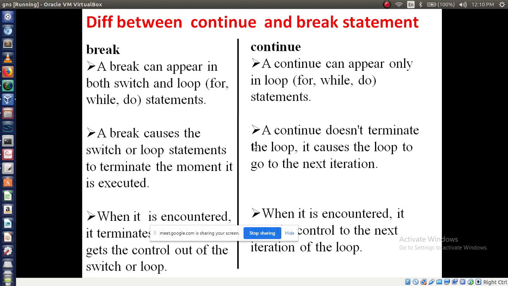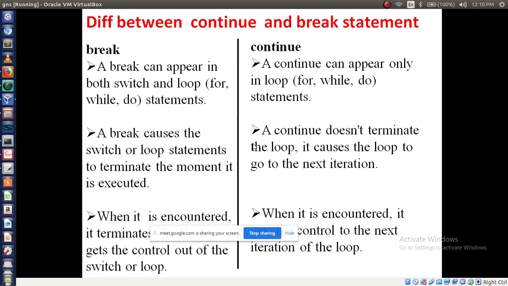Okay, now the second difference. Break causes the switch or loop statements to terminate the moment it is executed. Here we are using the break statement to terminate the remaining execution part.